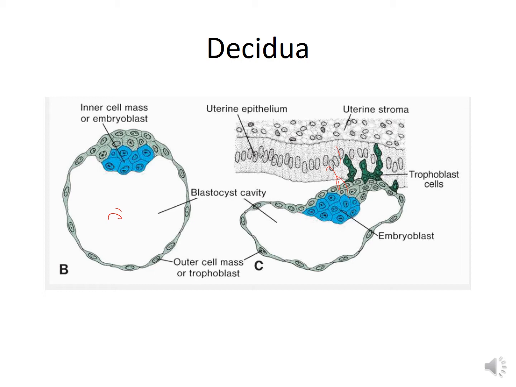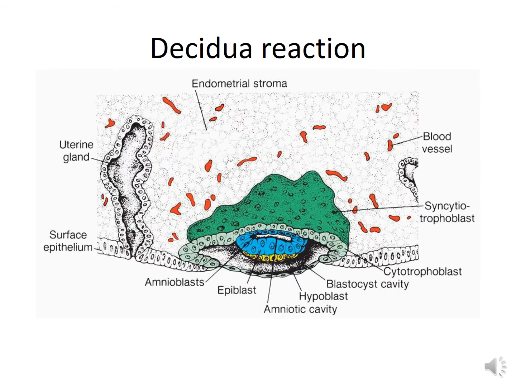As the blastocyst penetrates, it stimulates a response in the endometrium which is called the decidual reaction. Here you can see the endometrial stroma and the implanting embryo. It stimulates the endometrium and initiates a reaction which is known as the decidual reaction.